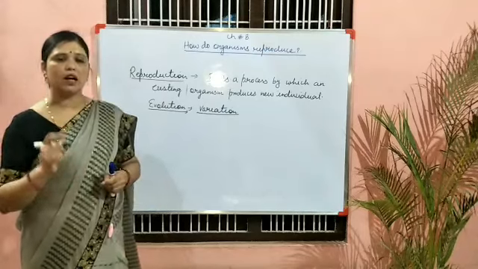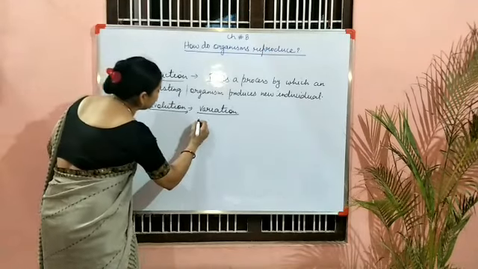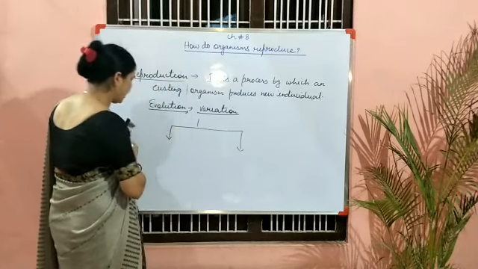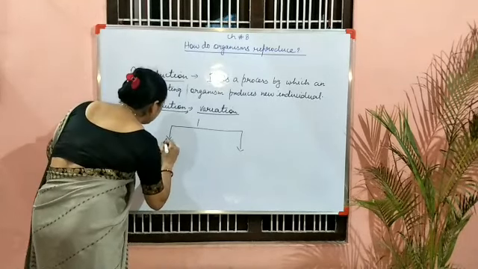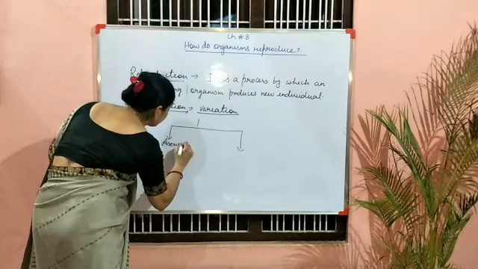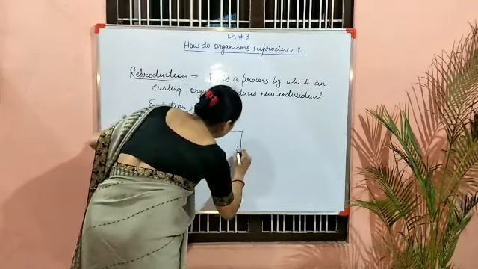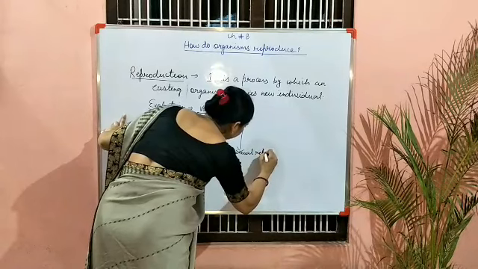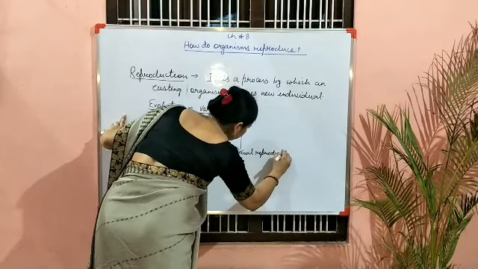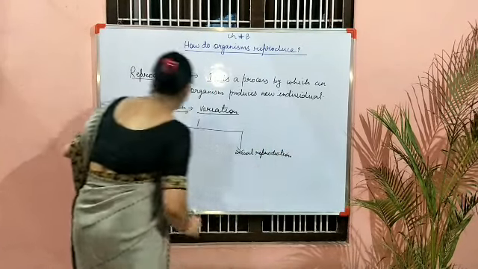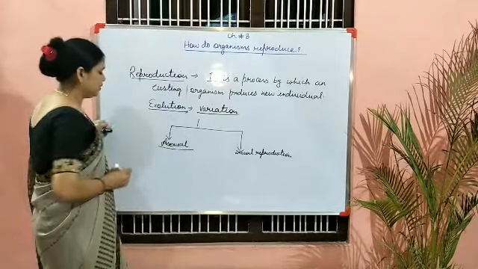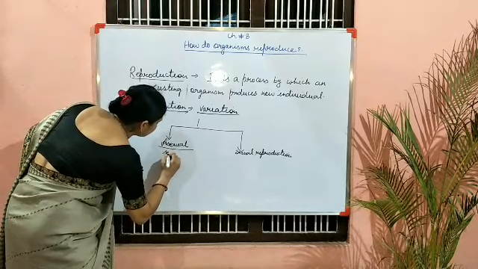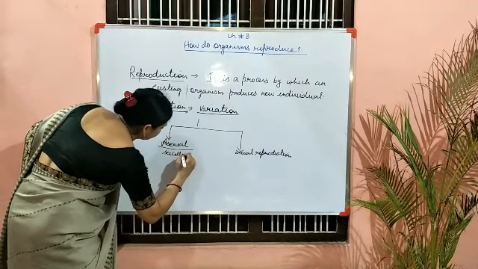Now just see the outline. Types of reproduction. What are the two types of reproduction? One is asexual reproduction and the other is sexual reproduction. Asexual means A for absent, so here sex cells are absent.